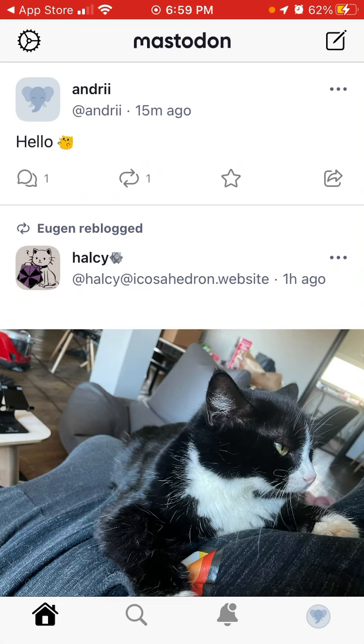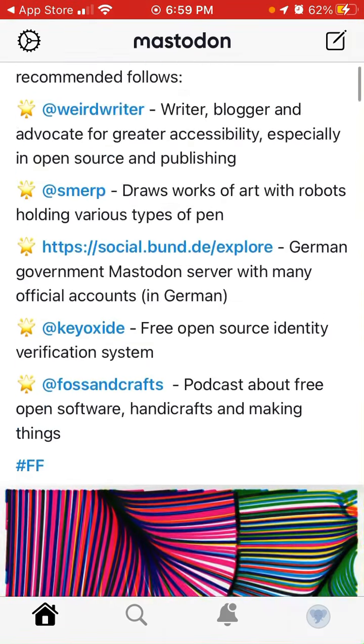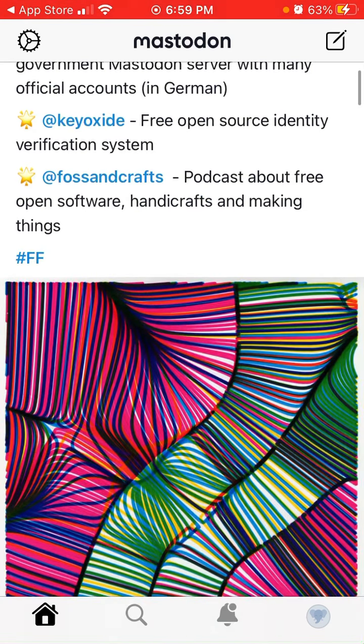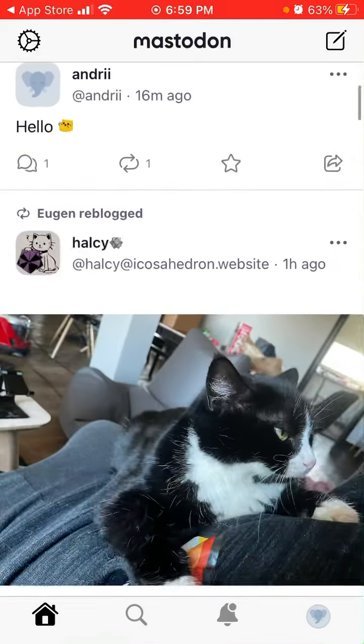I was just trying to explore a bit here. So here's the app. It kind of looks similar to Twitter, but again, the main feature is that there are so many servers and they are all moderated by different people. And when you create an account, you just select one of these servers. There are countless servers. And also this app is open source. So it just has a link to the GitHub profile with all the code which is used in the app. So everyone basically can copy that code and create a copycat of the Mastodon app. So that's what you can do as well.